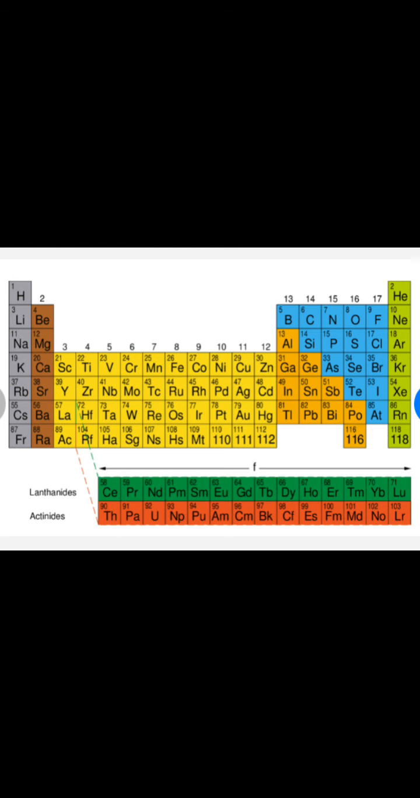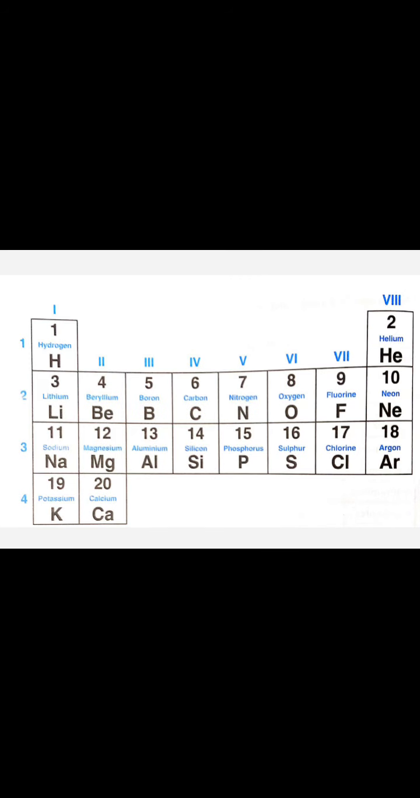This periodic table was not made in a single day. This one is the latest one which we study in books. It is called the modern periodic table. But before it so many others were also there. One of them is given in your book, this one. In your book a part of Mendeleev's periodic table is given.